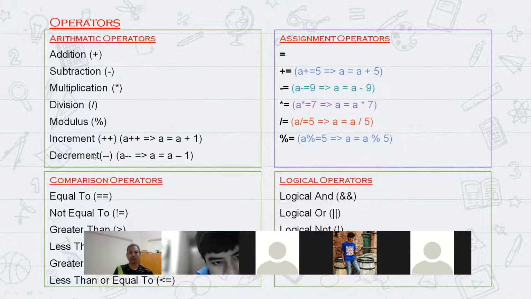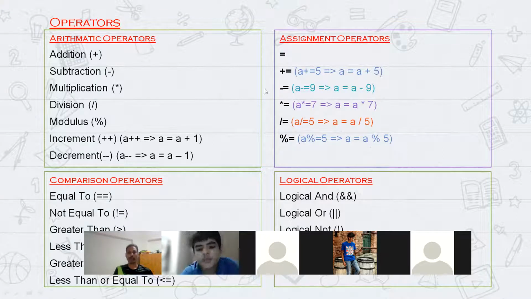Okay, so for plus plus, you can add it before and after. Before means it will initialize also. After means it will not initialize the value, so the subsequent next appearance will have the assignment. That's the only difference between plus plus A and A plus plus. Now let's see the same logic, A plus plus is A is equal to A plus 1. We'll see the assignment operators now.